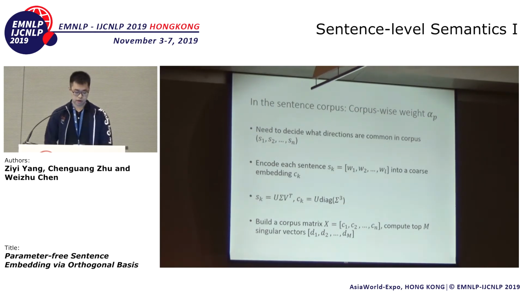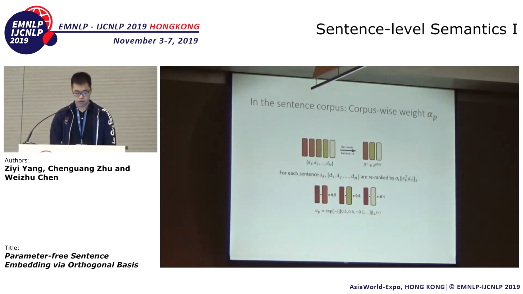After we encode each sentence into an embedding, we have a corpus matrix X, where the ith column of X is the coarse embedding of the ith sentence. Then we compute the top M singular vectors from X. These M singular vectors are regarded as the common directions in this corpus.